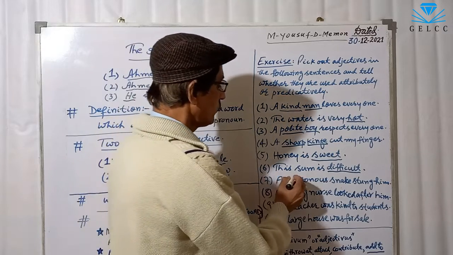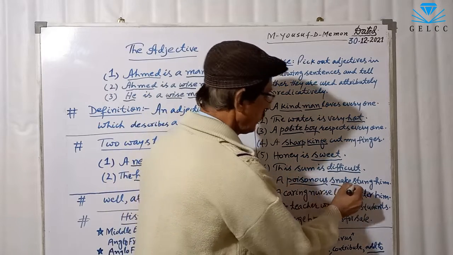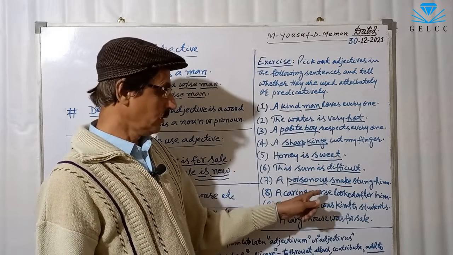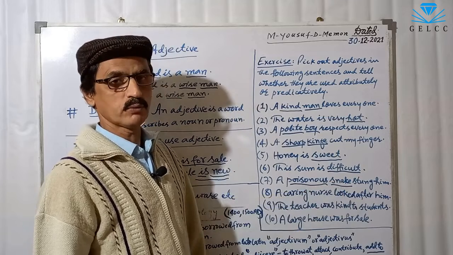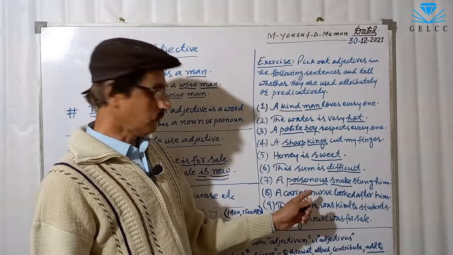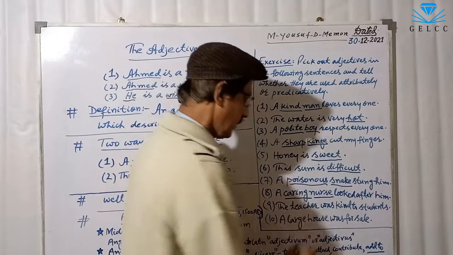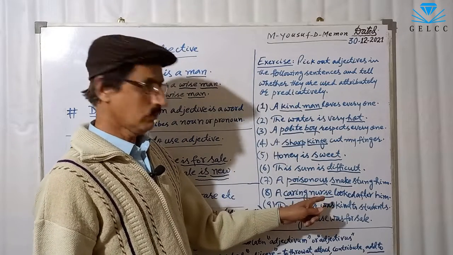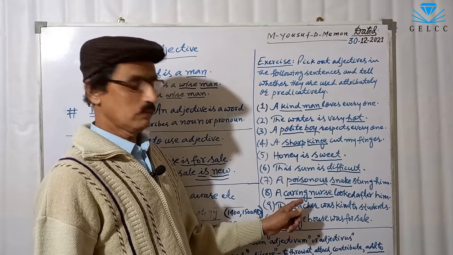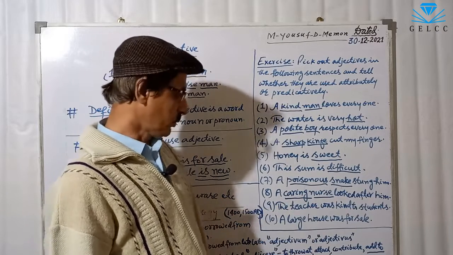Number 7, a poisonous snake stung him. Snake is a noun, poisonous is adjective. It is used before noun, so it is attributive. The adjective poisonous is used attributively. Number 8, a caring nurse. Caring is adjective, nurse is a noun. It is used before noun, so it is attributive. The adjective caring is used attributively.